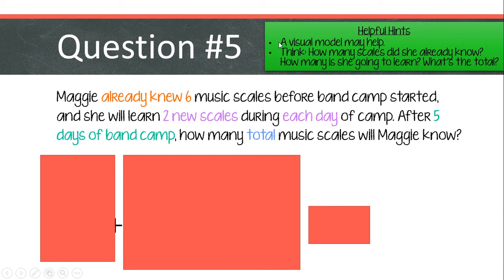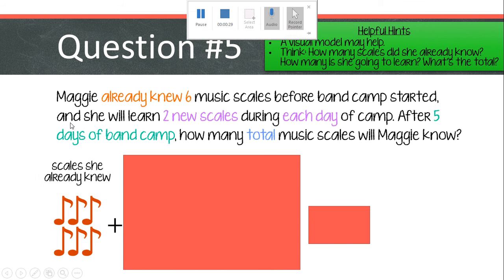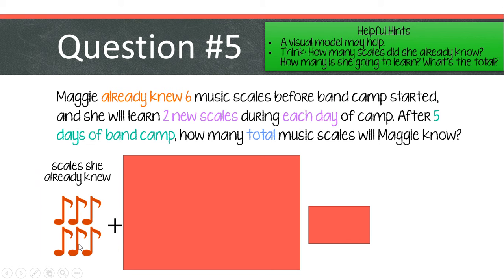If you're someone who's visual, you can kind of draw out the scenario. Think to yourself, how many scales did she already know, and then how many is she going to learn? Okay, we want to know the total. So they tell us that Maggie already knew 6 music scales. So there's that 6 scales. Okay, and then it tells me that she's going to learn 2 new scales during each day of camp.